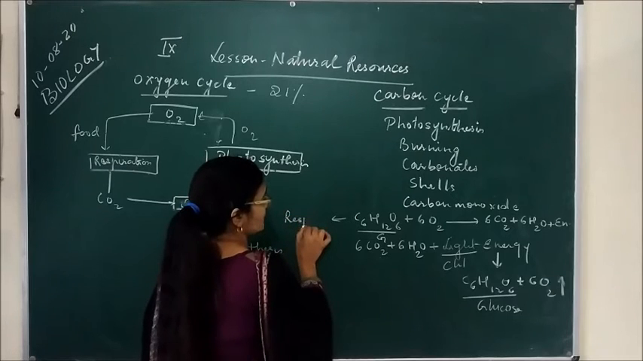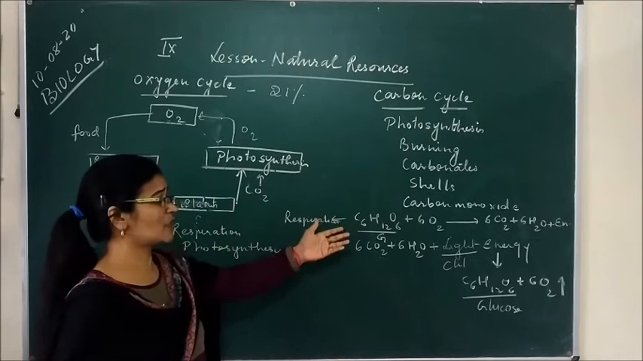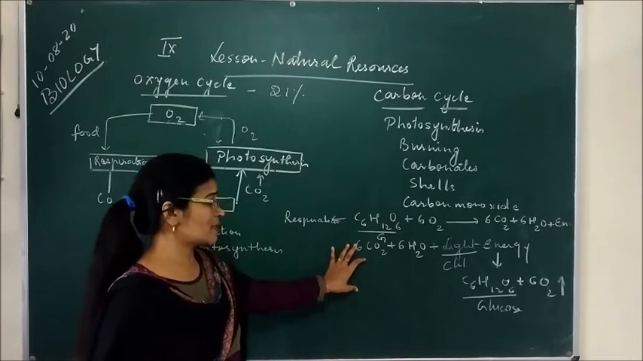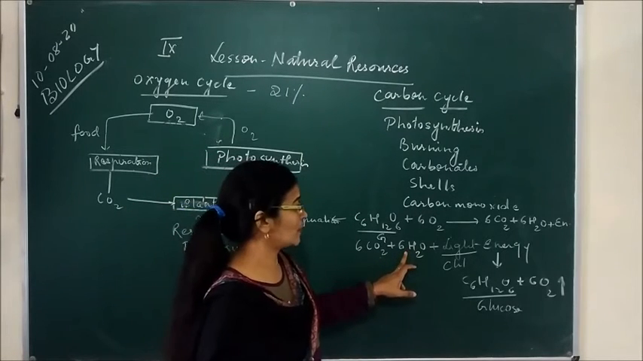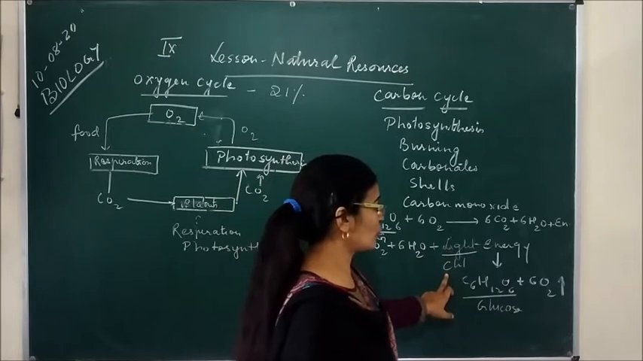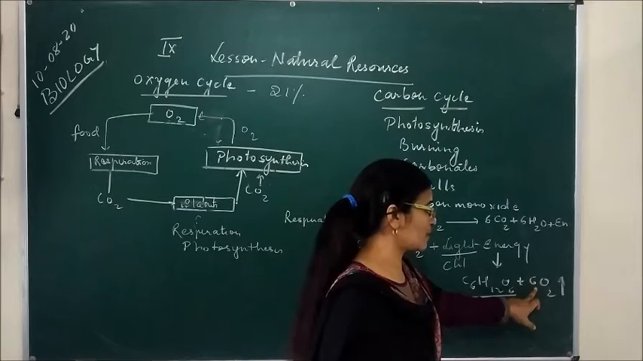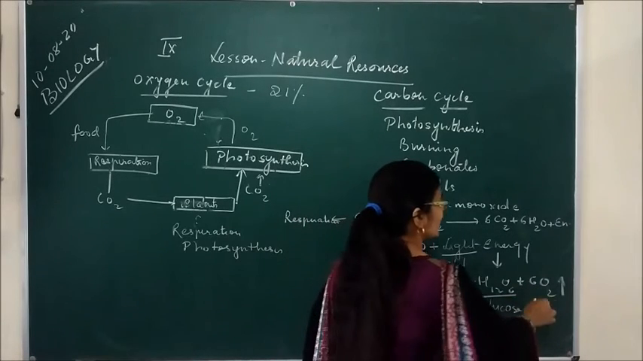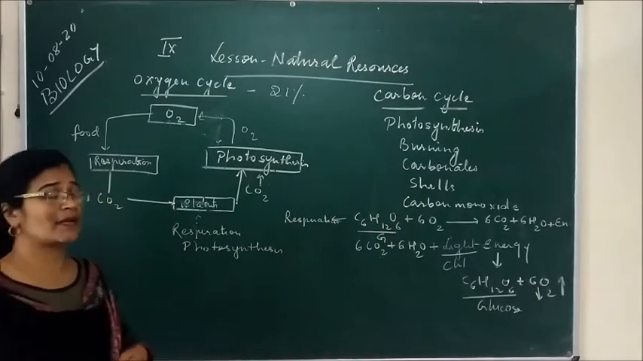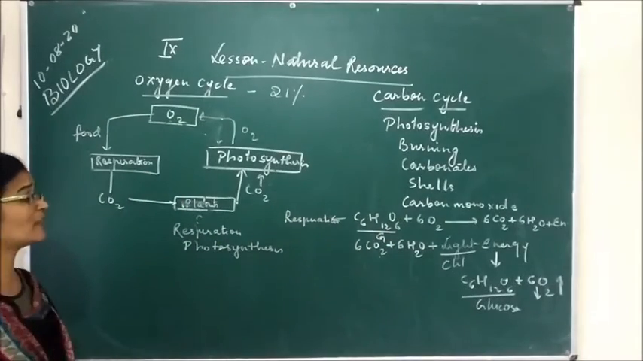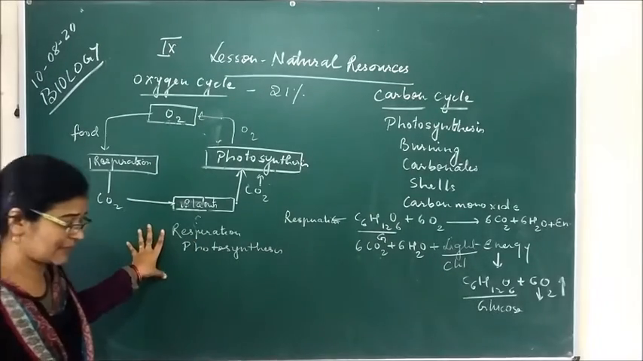And another process is photosynthesis. Photosynthesis is the reverse of respiration. So what happens in photosynthesis? 6 molecules of carbon dioxide combine with 6 molecules of water in the presence of sunlight and chlorophyll to produce glucose as well as oxygen. This oxygen which is released as a result of photosynthesis is now utilized by human beings and living organisms for respiration. So this cycle goes on, and this is called the oxygen cycle.